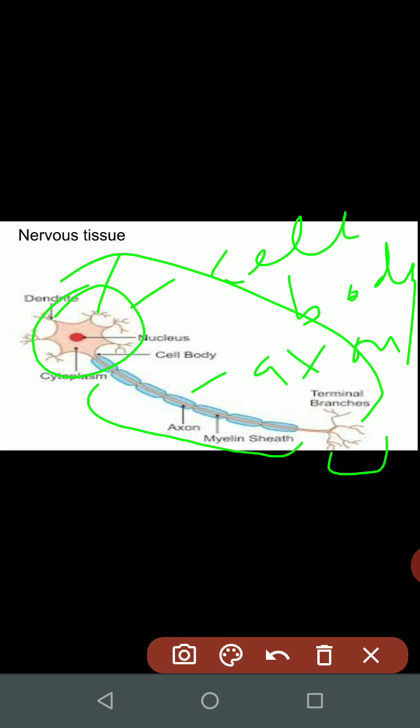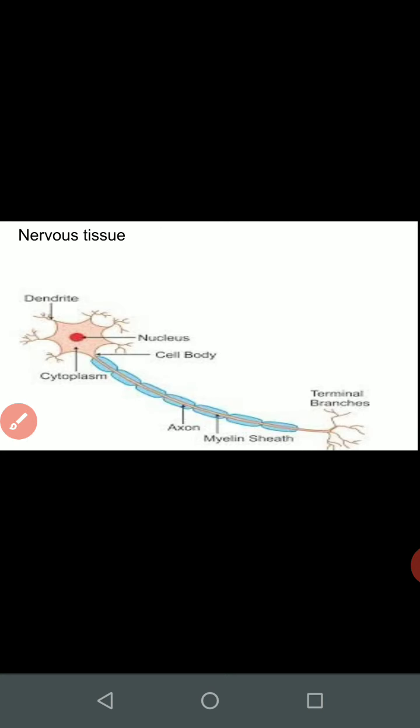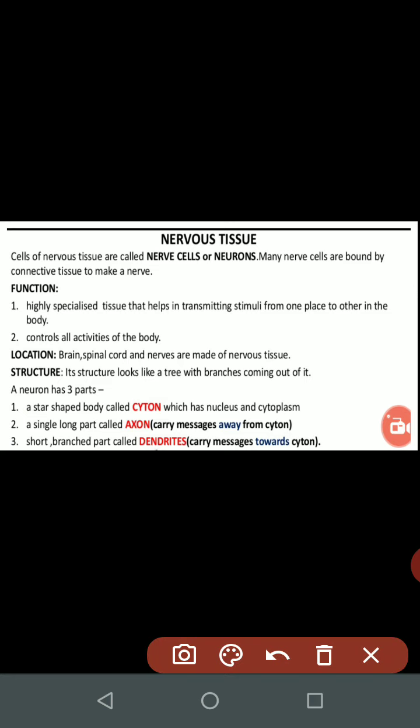And this axon is the long, thread-like structure which conveys the message from one cell to another. Just see it here, the three parts of a nerve cell. First is a star-shaped body called cyton, which has nucleus and cytoplasm. Second, a single long part called axon. It carries messages away from the cyton. Cyton means the cell body. And third, short branch parts called dendrites. These carry messages towards the cyton.